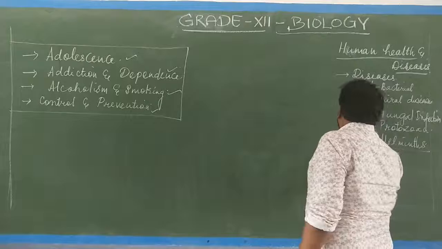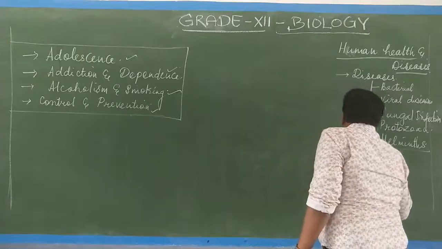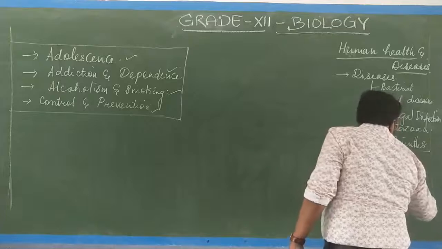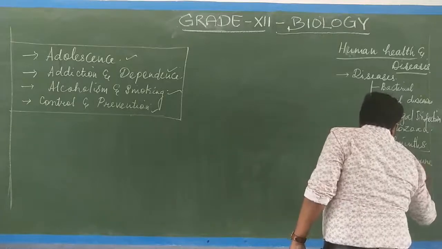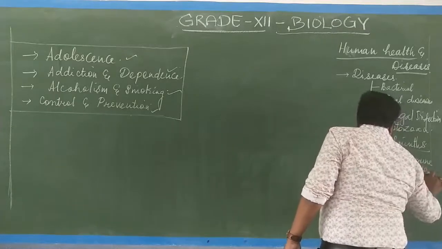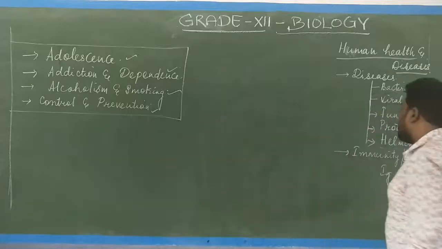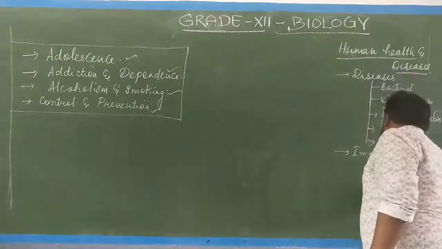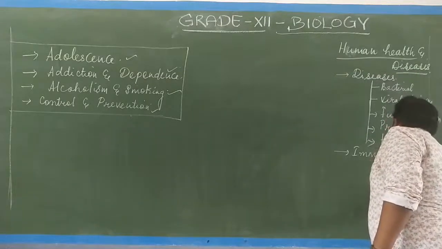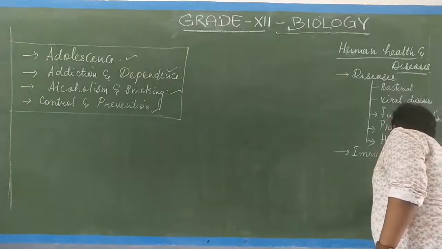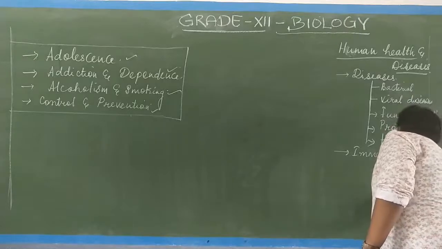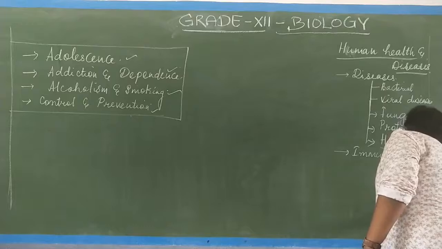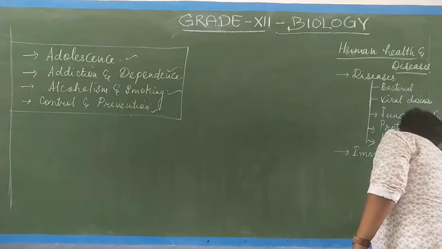And then immunity, that is autoimmunity, about the immune system. About the immune system we have studied: immunoglobulin, very important. What are the different types of immunity? About vaccination we have studied, and lymphoid organs also we have studied.